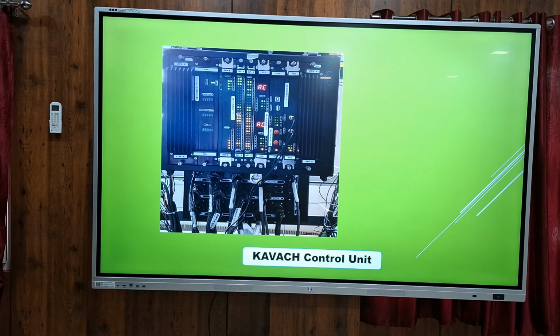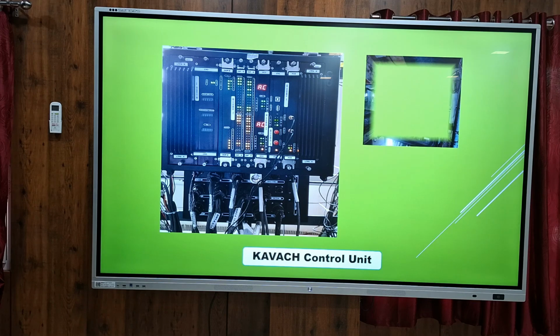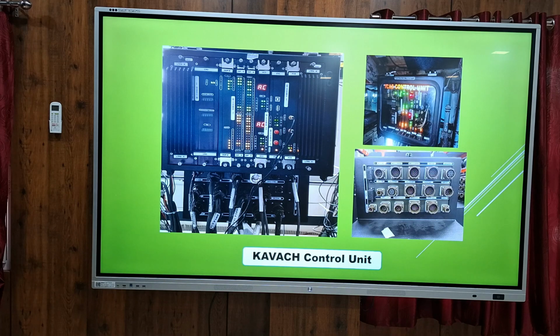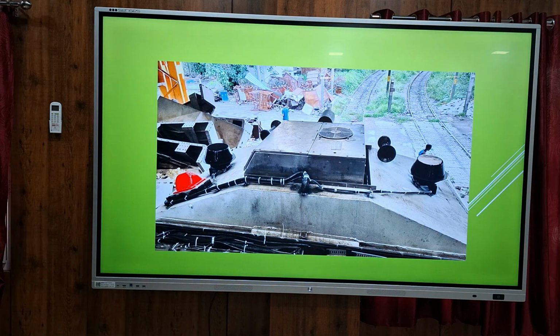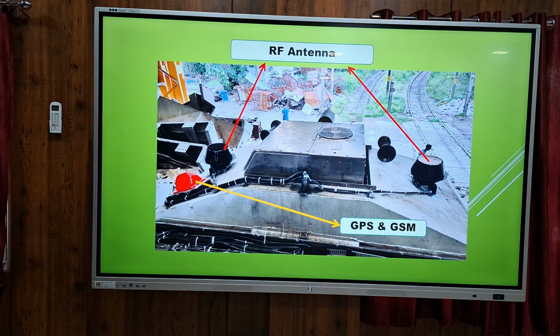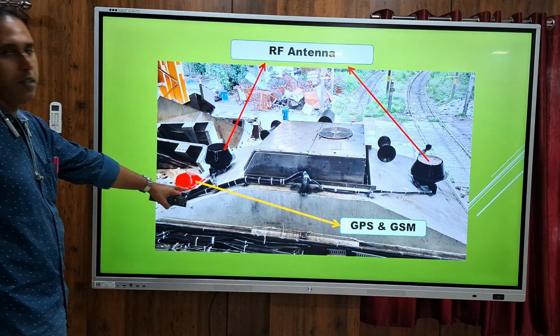This is our main control unit. It is located behind the SP2 panel. Just like the FDCS unit only, it will appear. These are our antennas used in the rooftop: 2 RF antennas and GPS and GSM antenna.